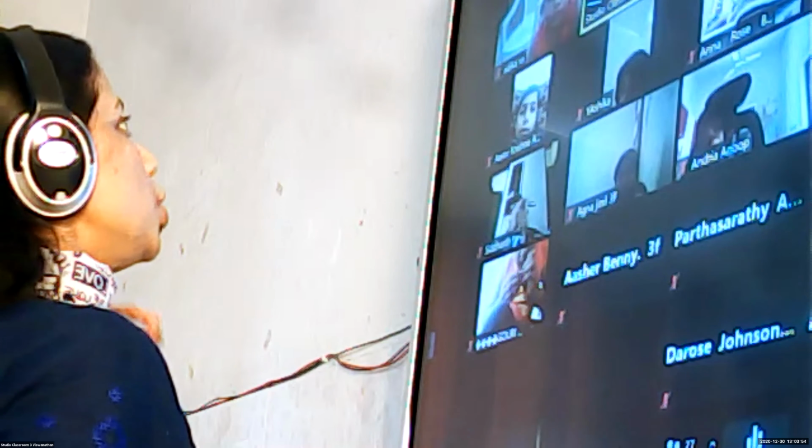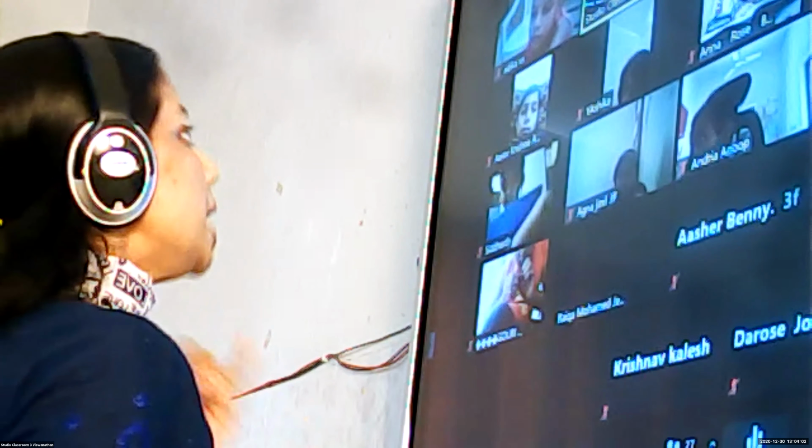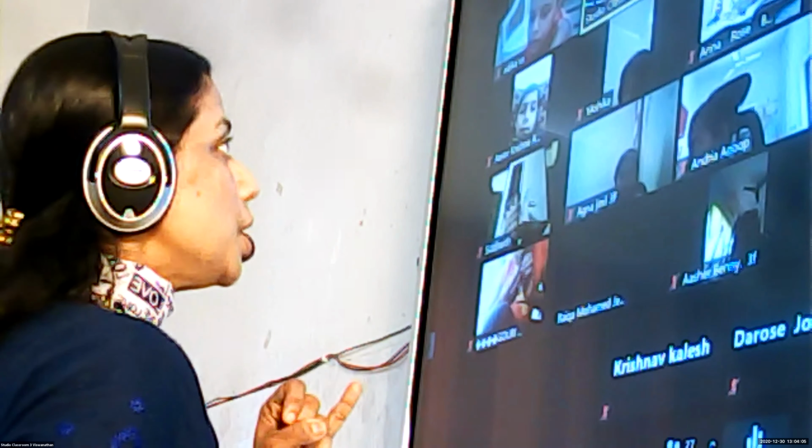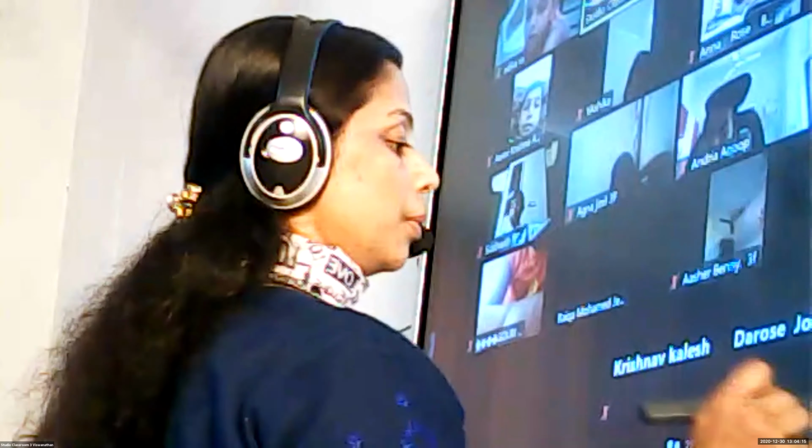But in today's class, we'll be discussing the first kind of adverb, that is adverb of manner. It tells us how an action has taken place. Is that clear to all of you? So the 5 different kinds of adverbs are mentioned in your workbook. In a forthcoming session, we'll be talking about the other kinds of adverbs. Okay, children? So let's move on to it.